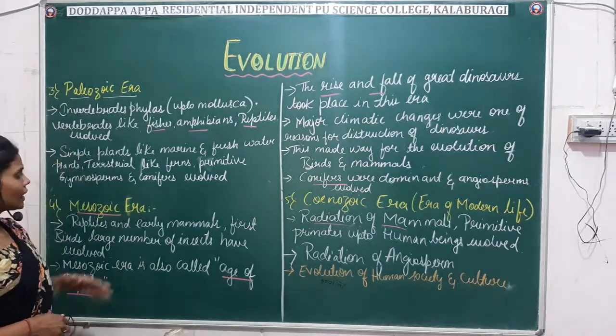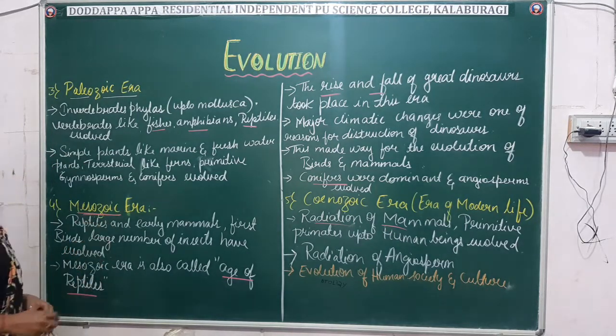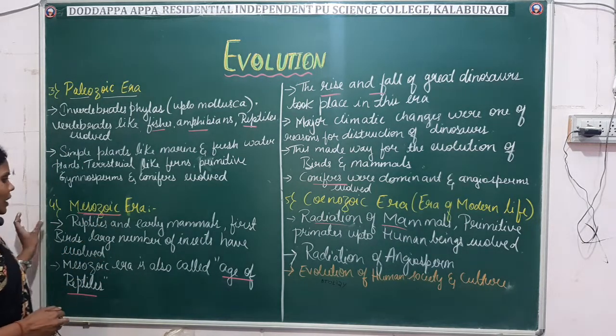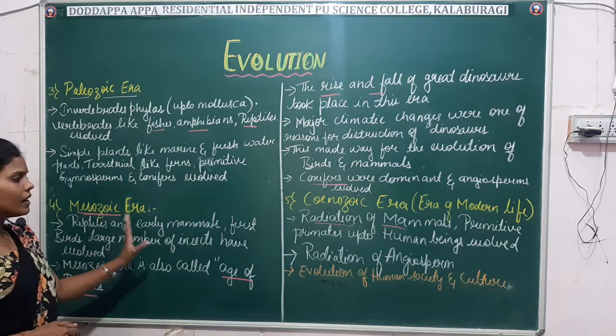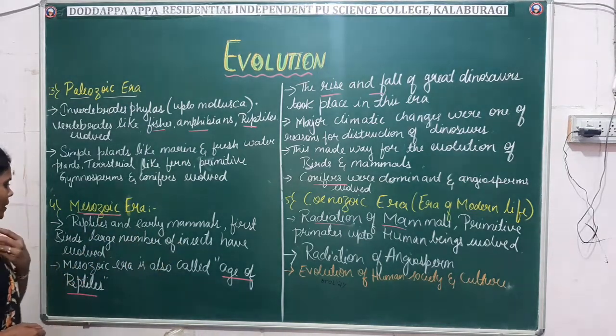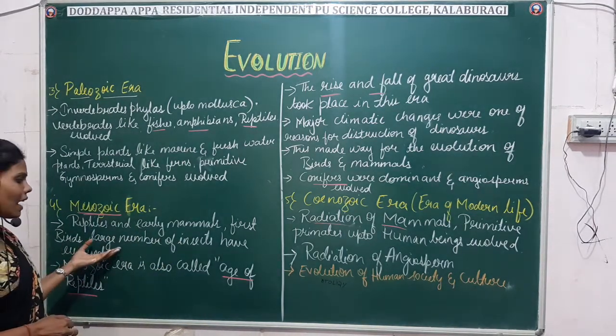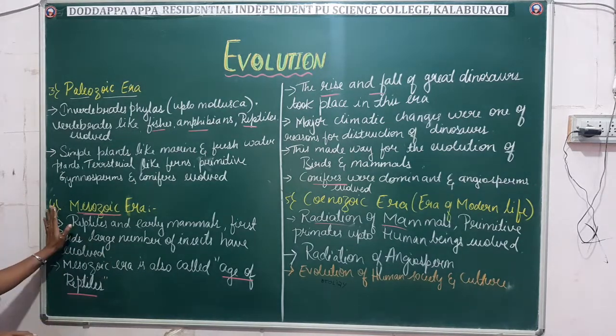Then in case of plants, marine and freshwater plants, terrestrial plants, ferns, and the primitive gymnosperms were evolved in this era. Next comes the Mesozoic era, which is also known as the age of the reptiles. Here you can see that the reptiles and early mammals and the first birds, and a large number of insects were evolved in this era.